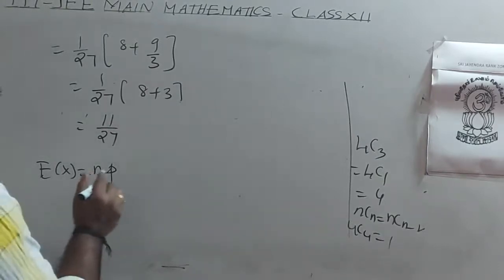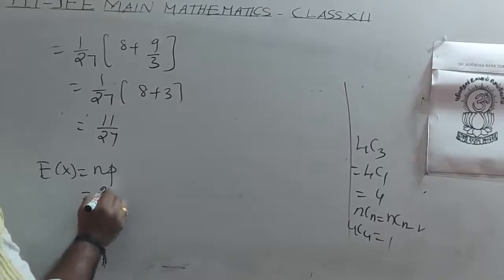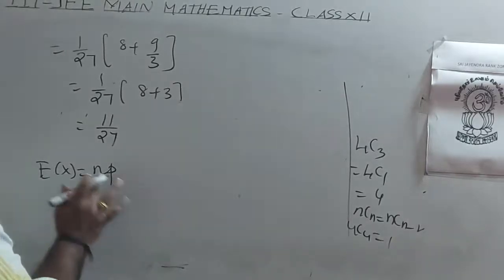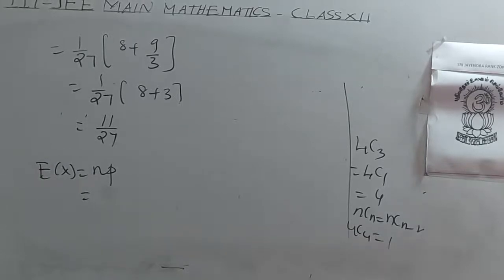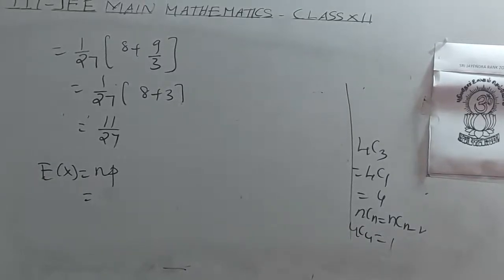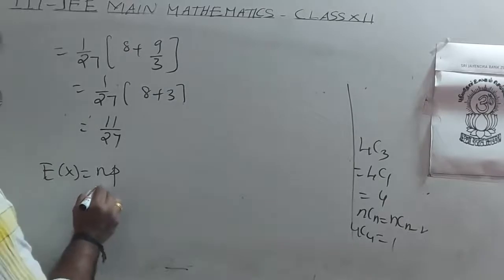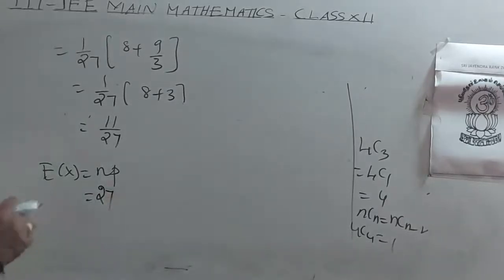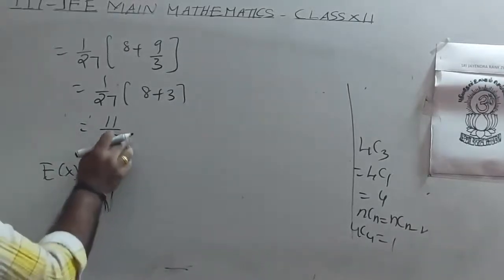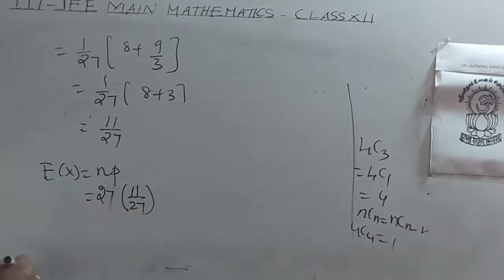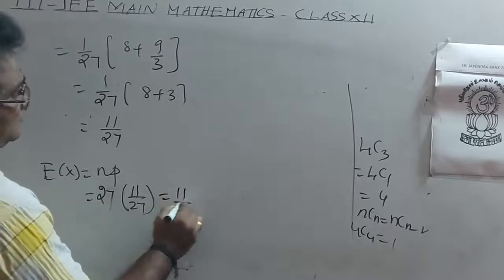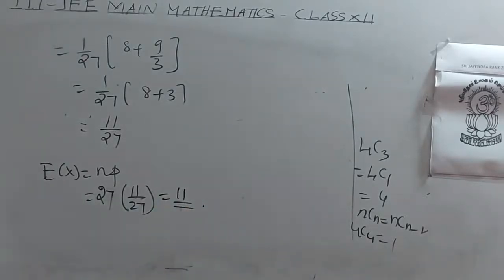In this case, we have to take n equal to 27 times. For a single throw, the success probability is 11 by 27.